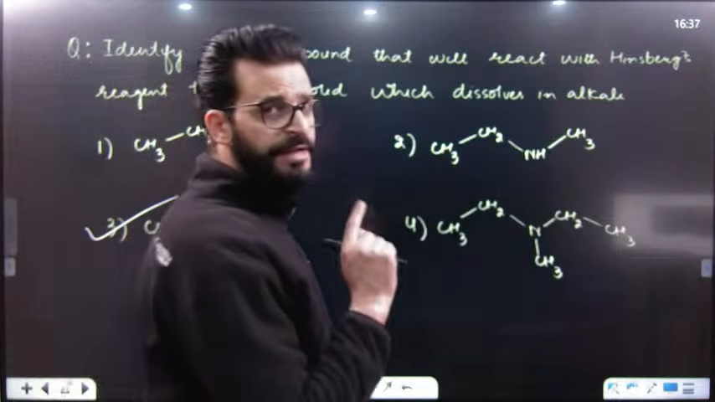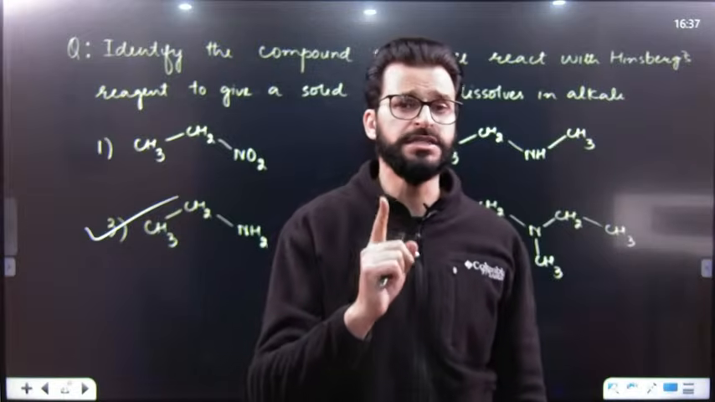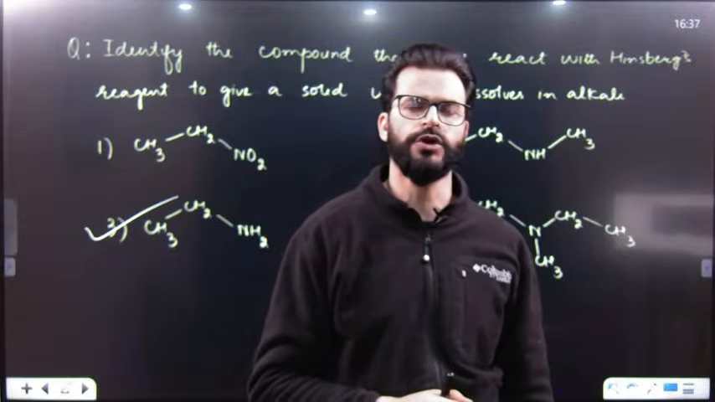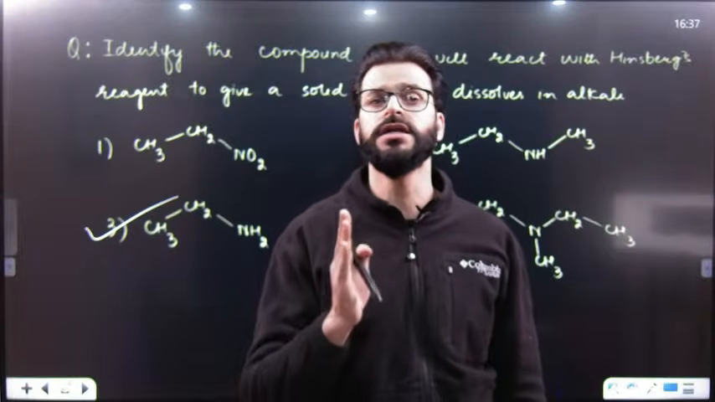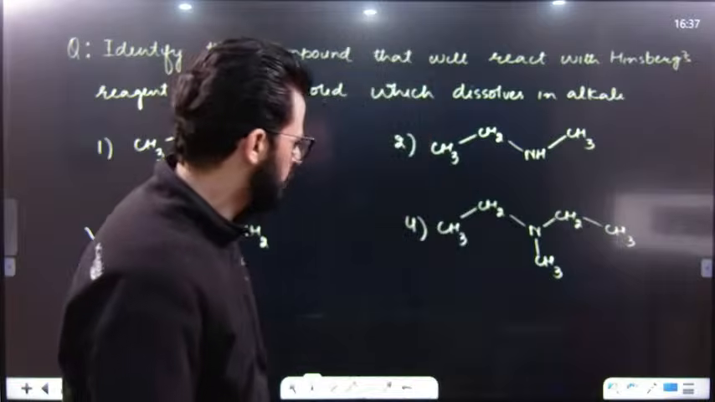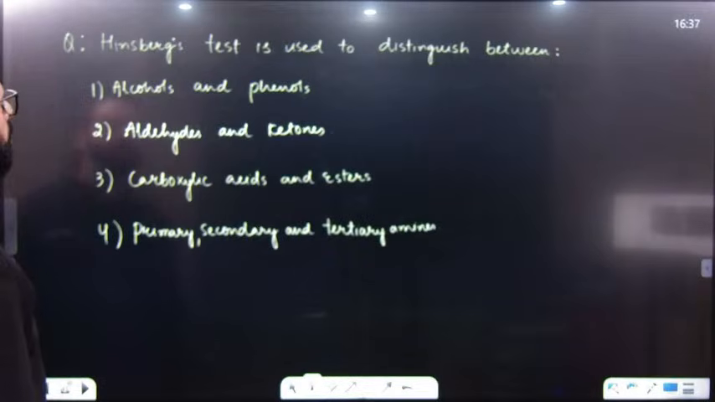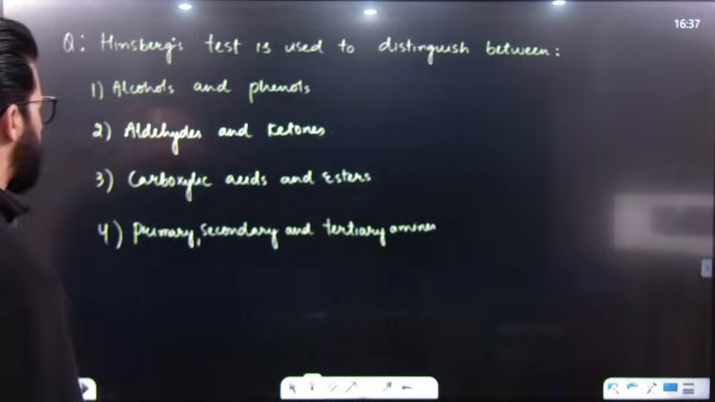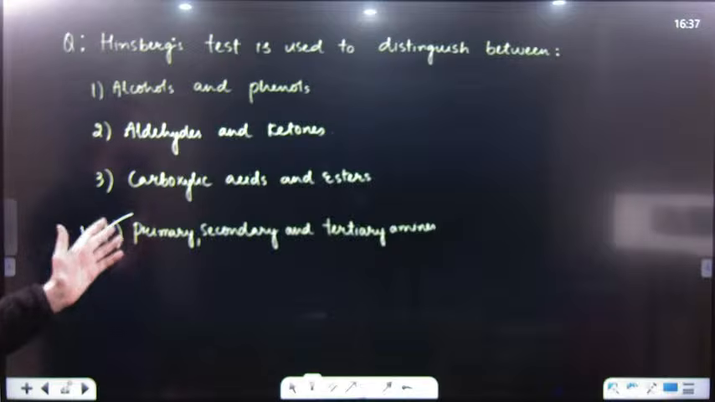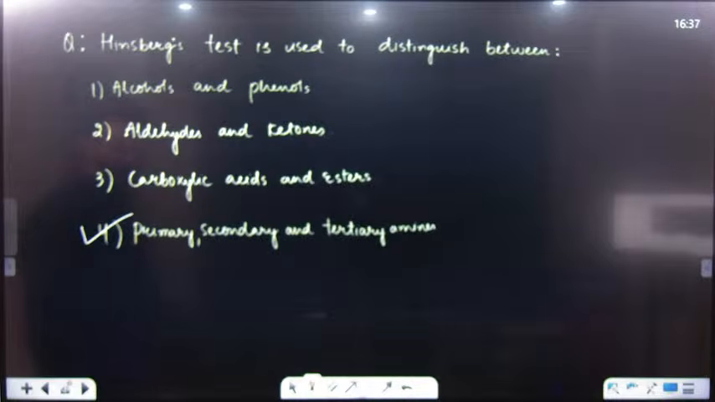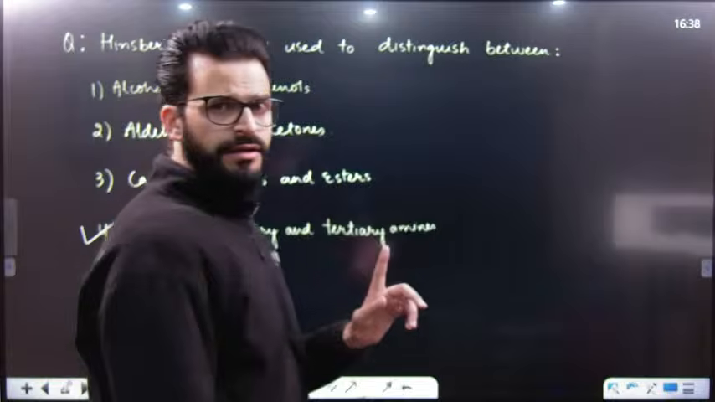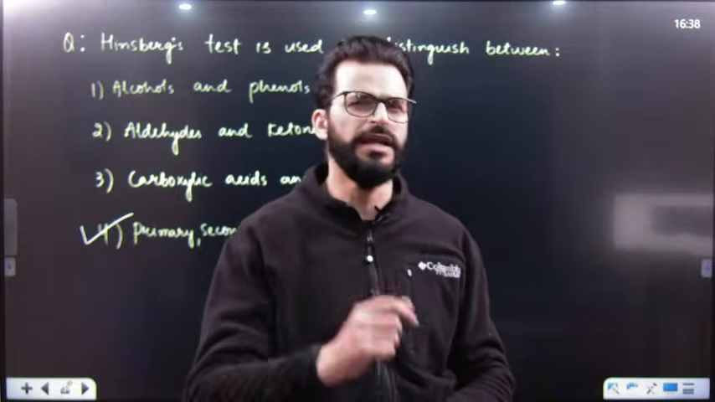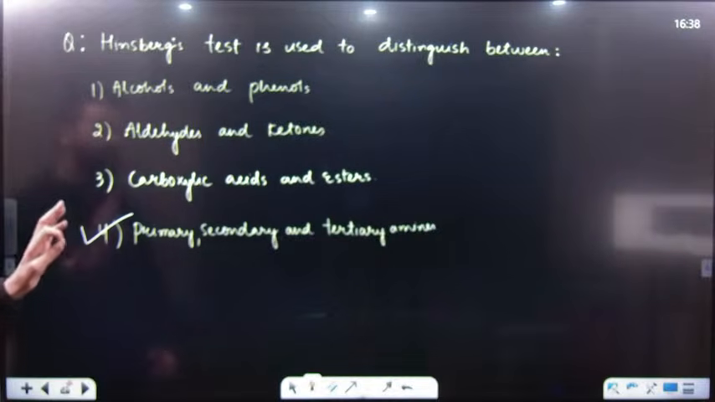But let me tell you one more thing. The Hinsberg's reagent used was benzene sulfonyl chloride. But nowadays that benzene sulfonyl chloride is replaced by para-toluene sulfonyl chloride, also known as tosyl chloride. But before that, have a look. Hinsberg's reagent is used to distinguish between primary, secondary and tertiary amines. Very easy question. When you know organic chemistry, answering organic chemistry questions takes very little time. But you should know organic chemistry. That's the only thing.